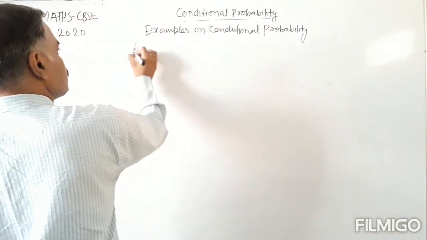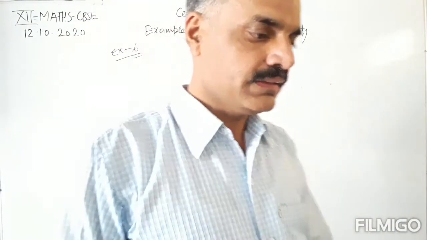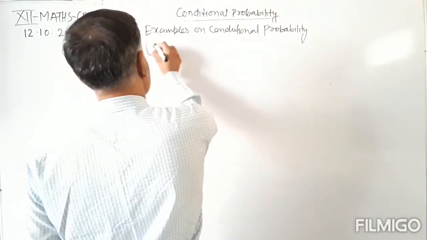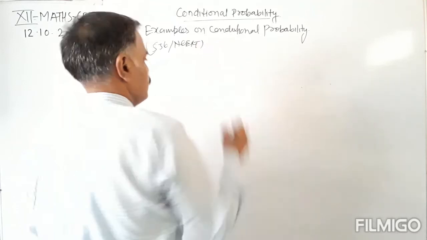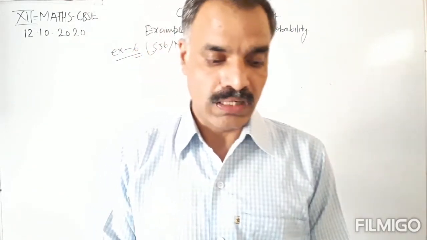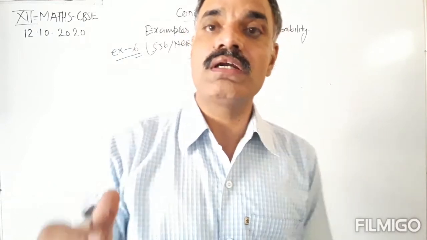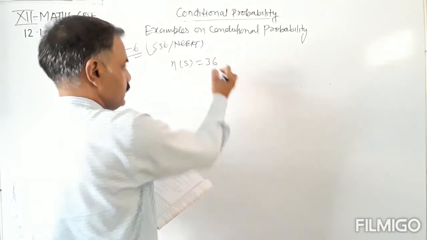Example number 6, page number 536, NCERT book. A die is thrown twice. Die is thrown twice means total number of elements are 36, and S equals 36.